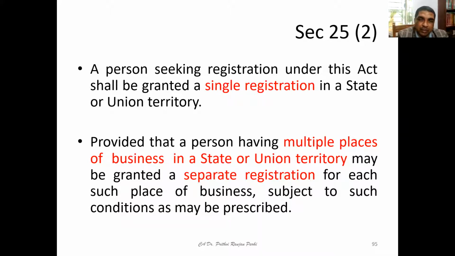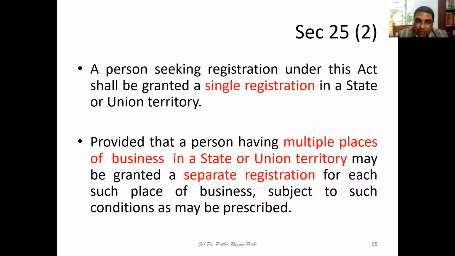Let us say someone is having multiple places of business in a state. Let us say someone is having a place of business at Cuttack, one at Bhubaneswar, one at Berhampur, one at Rourkela. Let us say 4 units are there, and all these units, as you know, are located in the state of Odisha. Then what should he do? He can go for a single registration. One he can declare as the principal place of business, and other places are additional places of business.